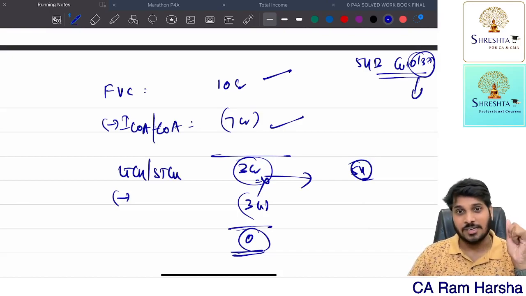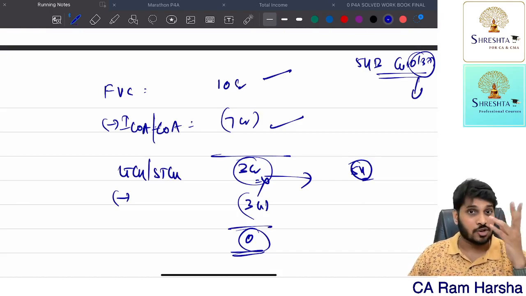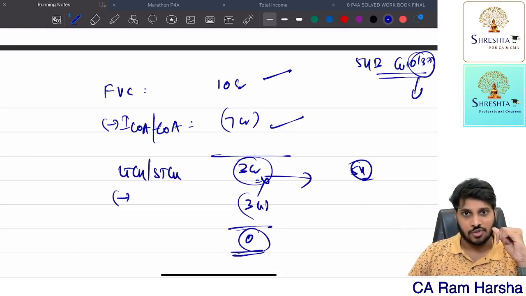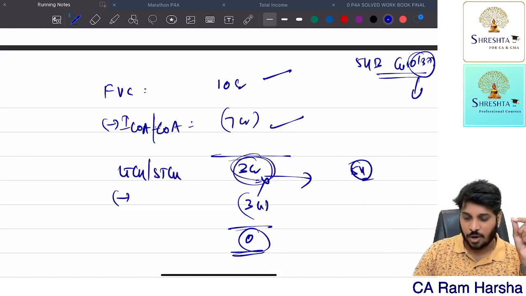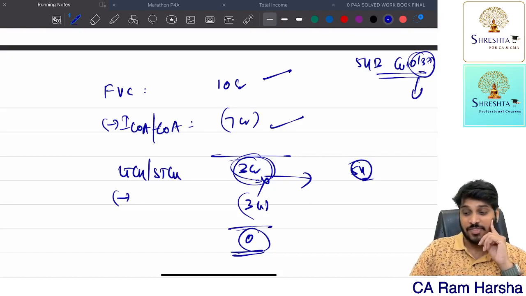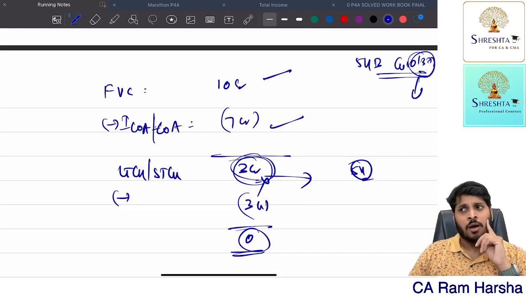Sir, it is not compulsory acquisition, sir. I have an urban land, sir, which I am using from the past 2 years or more than 2 years, sir. And I sold it to my friend. So full value of consideration is there. I have got a profit of 3 crores, sir. It's not compulsory, 10 subsection 37 will not apply. What should I do? Buy another agricultural land. Sir, should I buy urban?